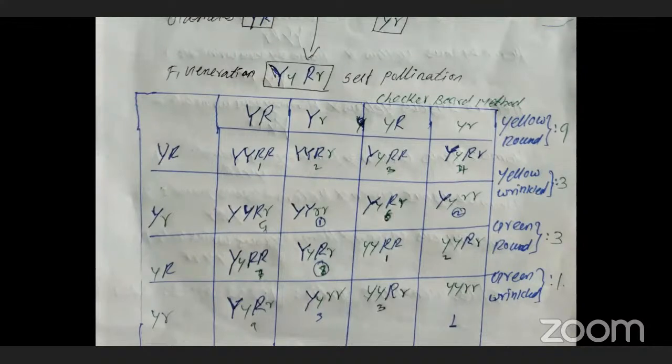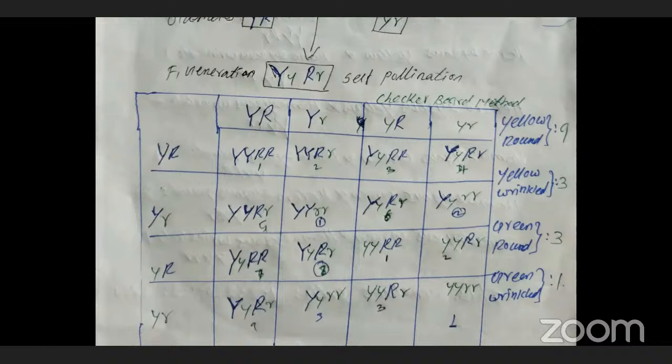The first option: both are dominant, meaning yellow color and round shape are both dominant. The second case: yellow is dominant, and the other option is wrinkled, the recessive one.